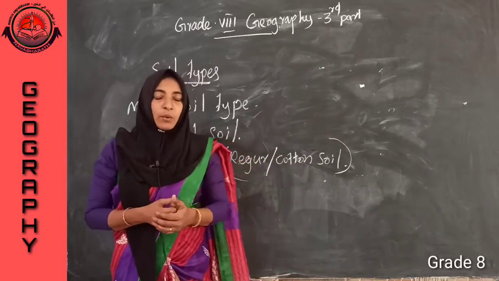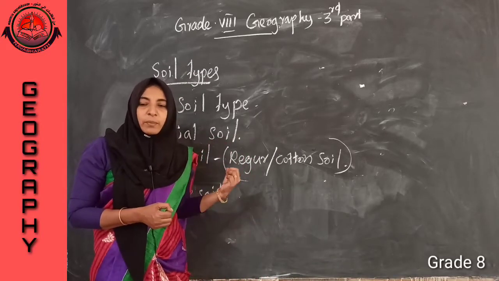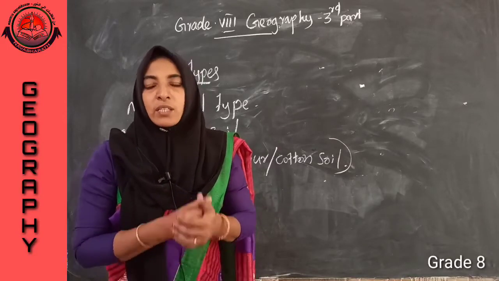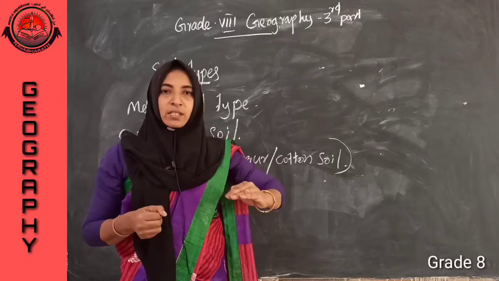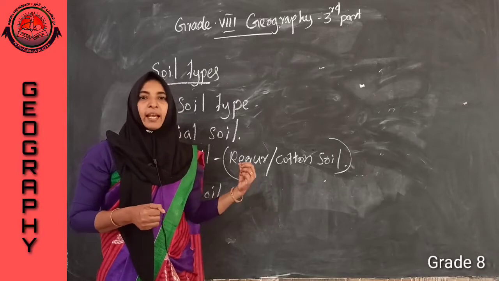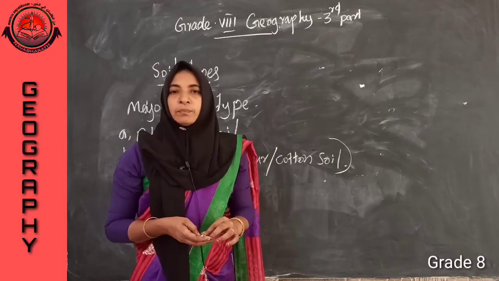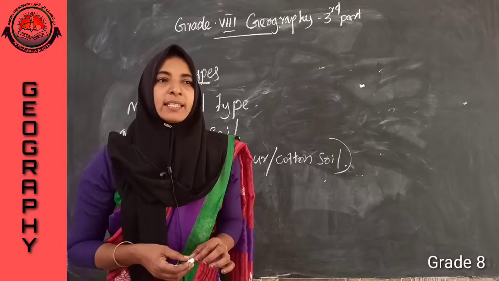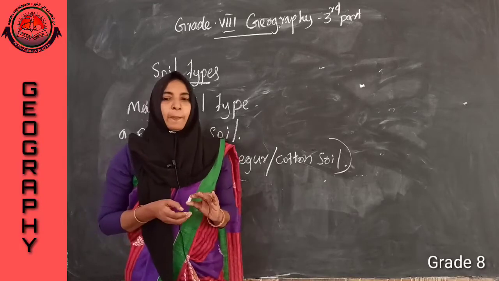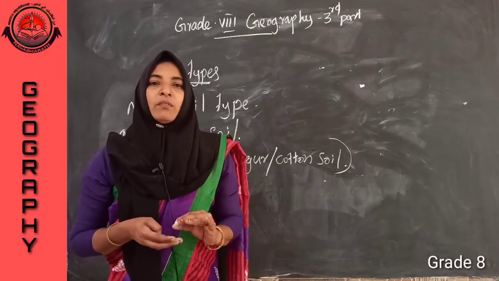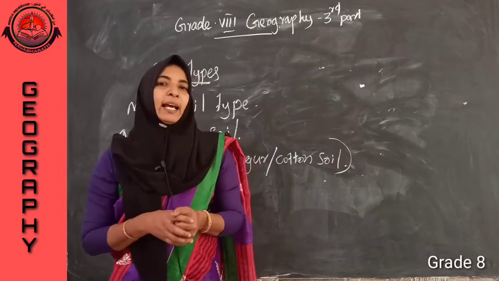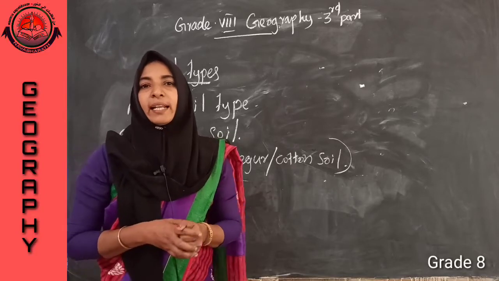How is it forming? When heavy rainfall washes away the upper layer of the soil, we find laterite soil. It is not so fertile. It is clay soil, rich in oxide of iron and aluminium.